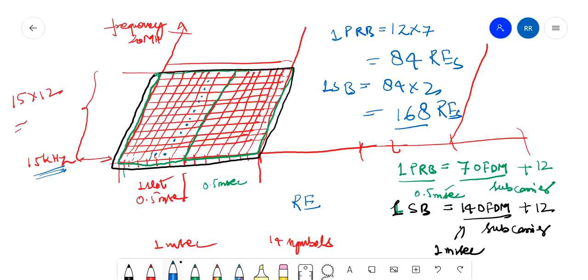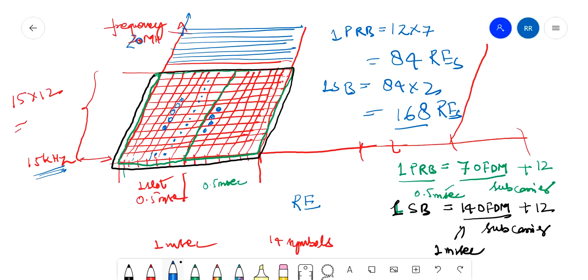I told you this is a 20 megahertz band, so the whole frequency band is divided into 15 kilohertz spacing, and the data travels in these resource elements, or in PRBs.